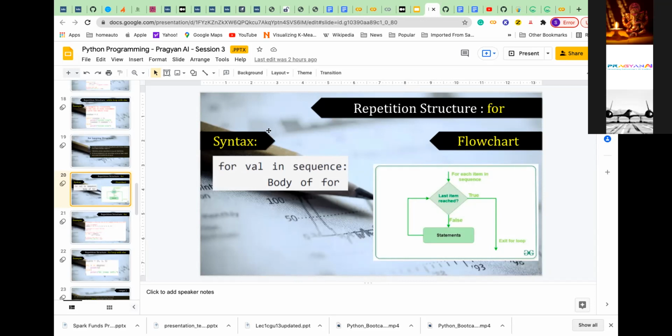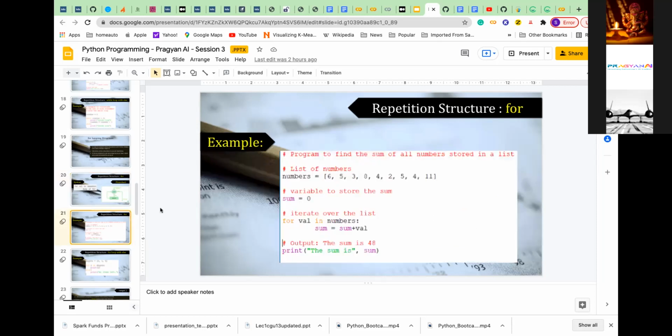You have to define it before this, but the loop variable is user defined, and the loop will keep running as long as it gets a valid value. And this is the body of the for loop, which will keep on executing, and there is a colon. You should remember this. It can be val, it can be i, it can be j, anything. It is user defined, but numbers has to be defined. If it is not, it will give an error.